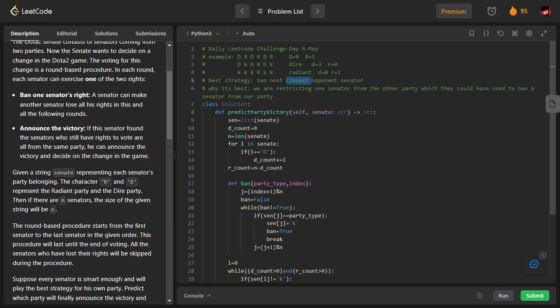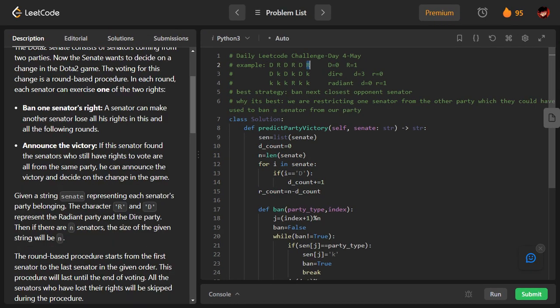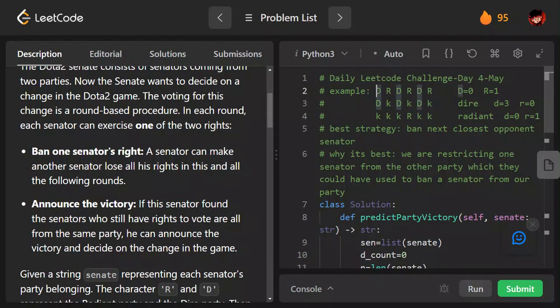You have to think logically also. I am at this index. If I ban, I have two choices. Either I ban this or I ban this. Just zoom in. Please try to follow my approach. I am at D. I can either ban this R or I can ban this R. Just try to think and analyze my example.